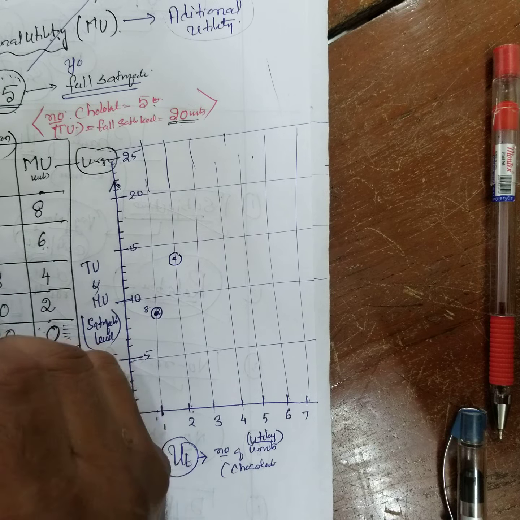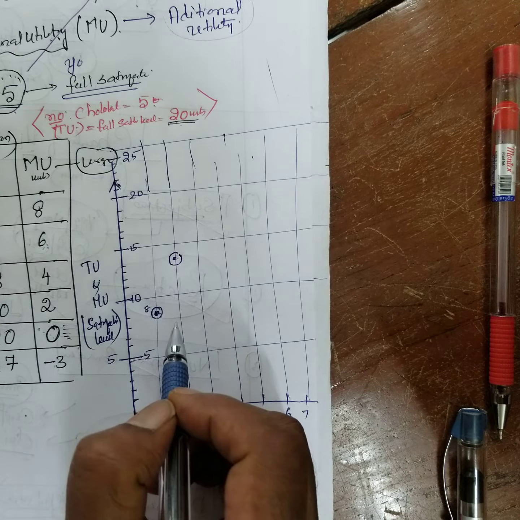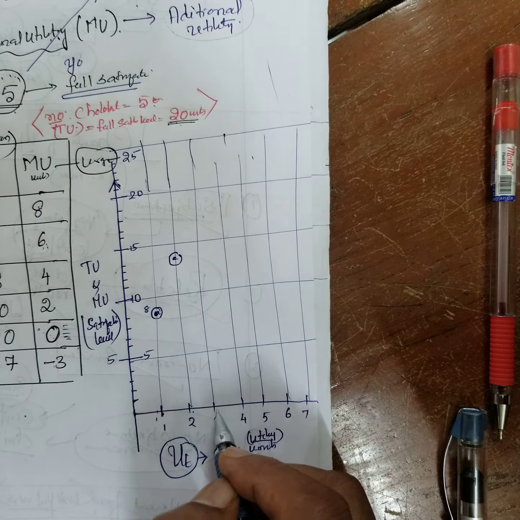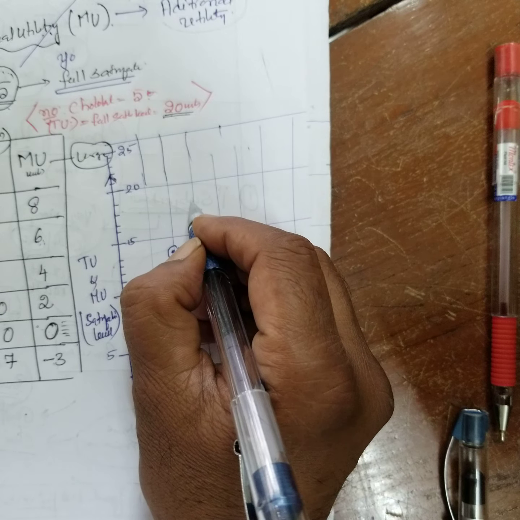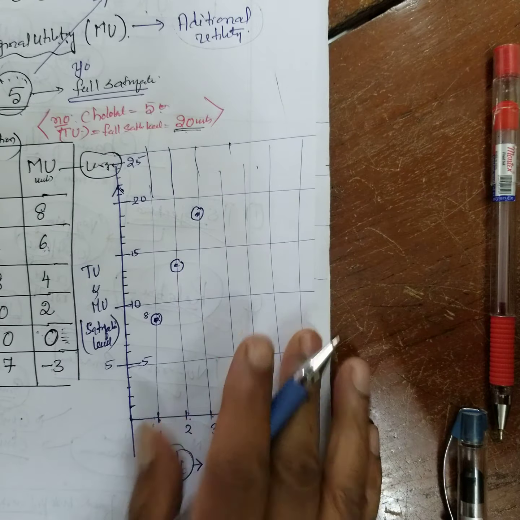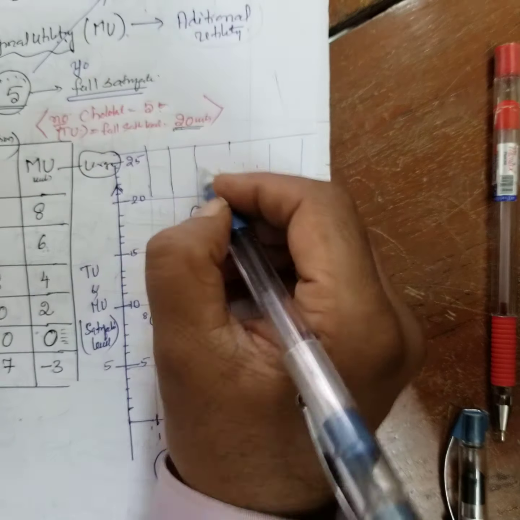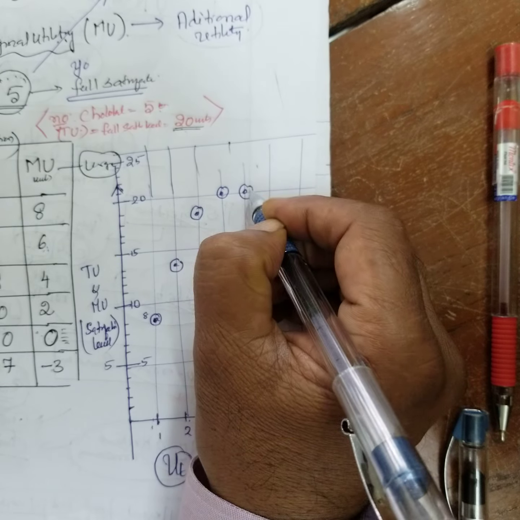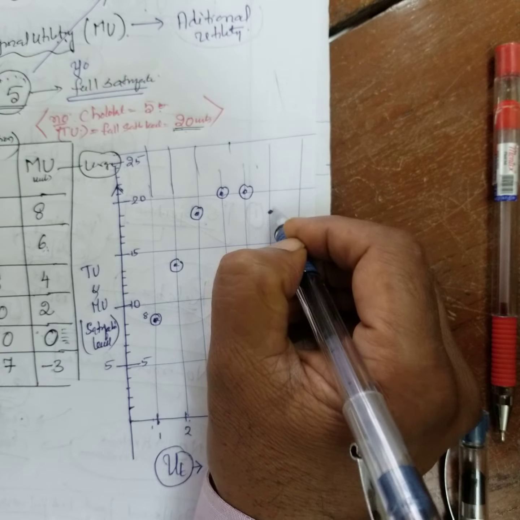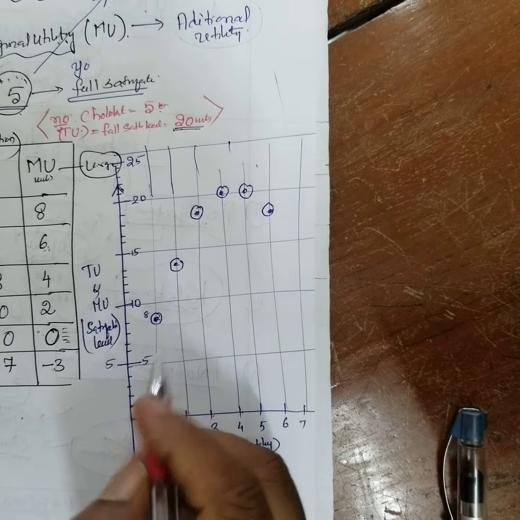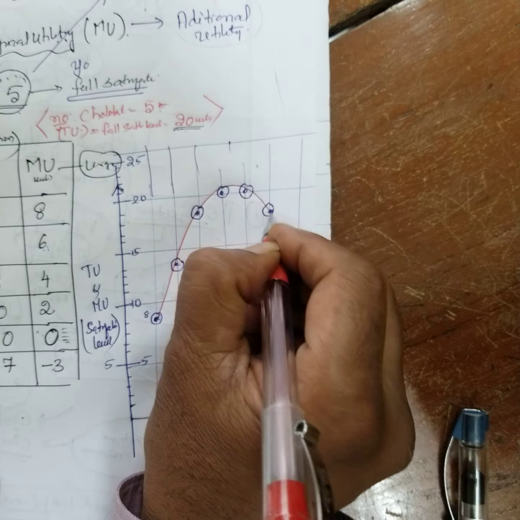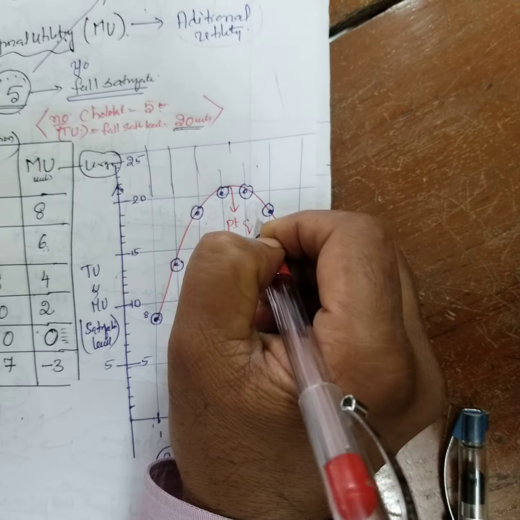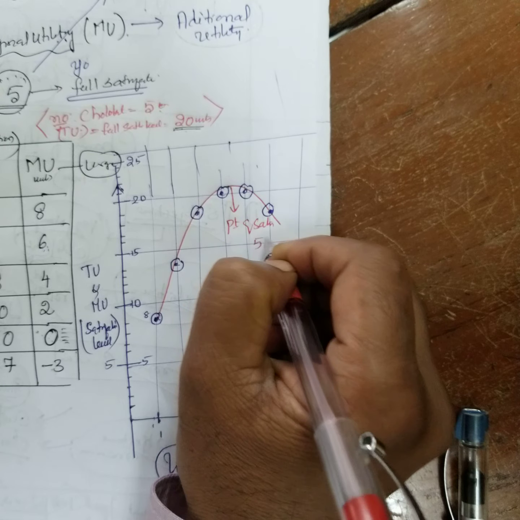When I take the third chocolate, it becomes 18. 4th chocolate, what happens? 20 has come. 5th chocolate also, 20. With the 7th chocolate, it has come down. It is increasing here, it reached the maximum point. This is the point of satisfaction, which is 5 chocolates.